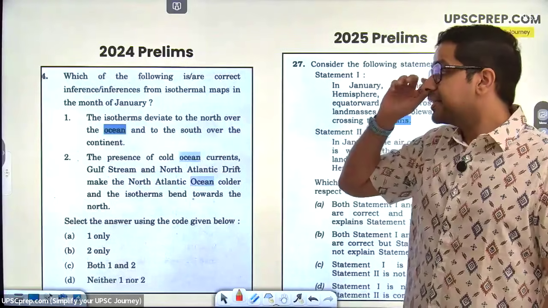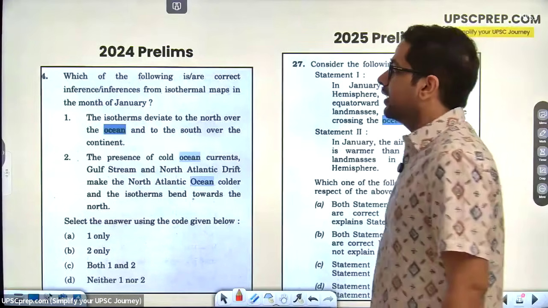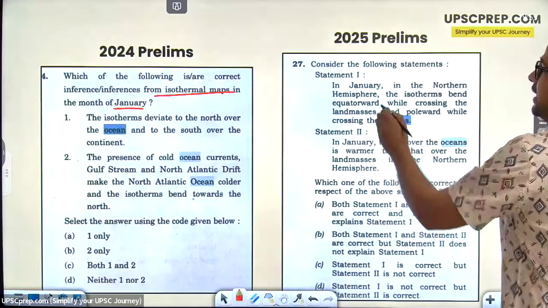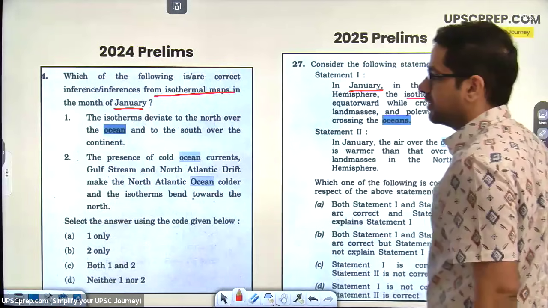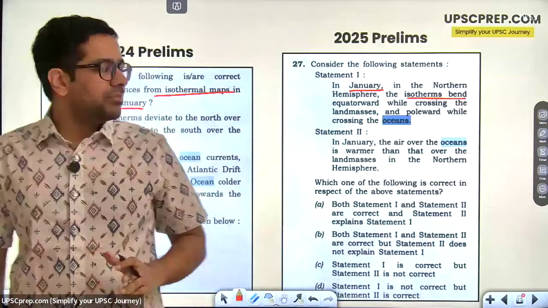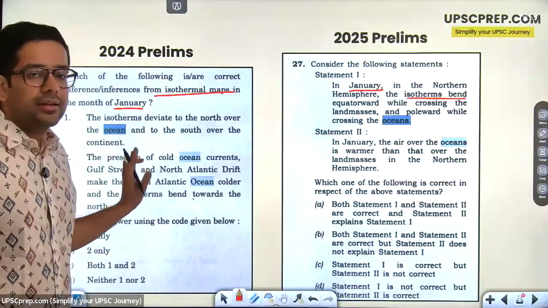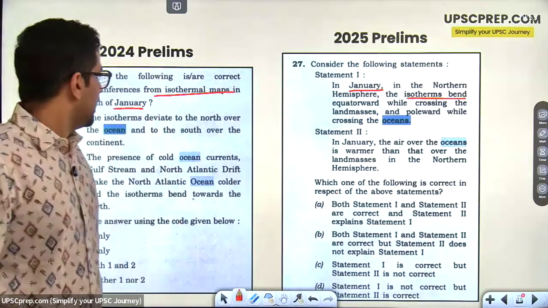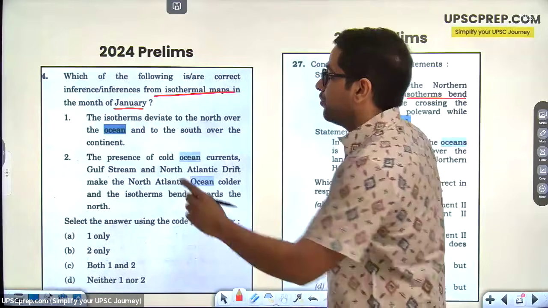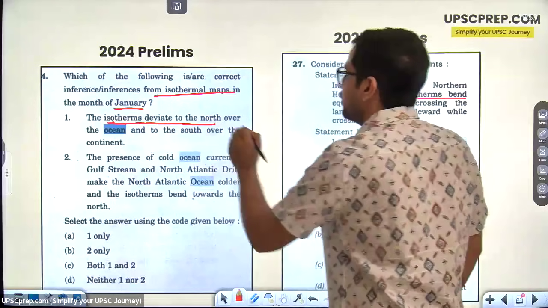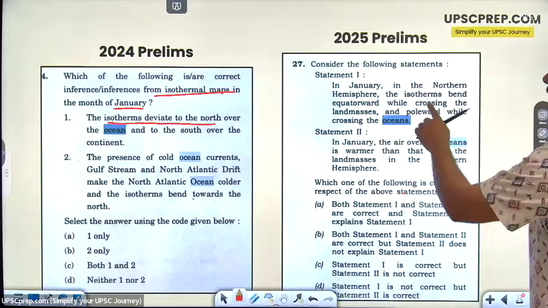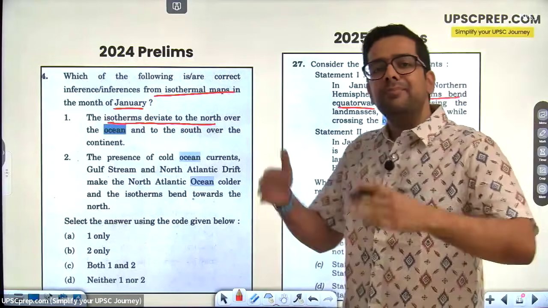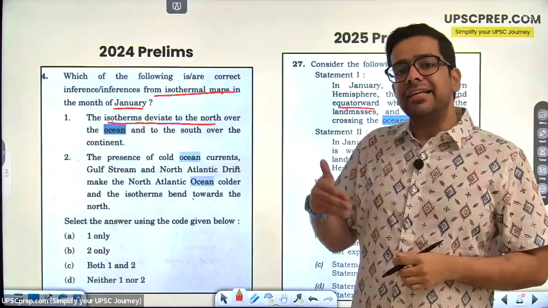And look at these questions. Prelims 2024, there was a question. Which of the following are isothermal maps? Month of January. Similarly, in January, isothermal maps. So, UPSC is sometimes so lazy that this question is absolutely the same as this question. All that they have done is change the language a little bit. Right? I'll show you how. What is it saying here? Isotherms deviate to the north. Here, what did it say? Isotherms bend equatorward. What does bend equatorward mean? Is it deviating north or south?